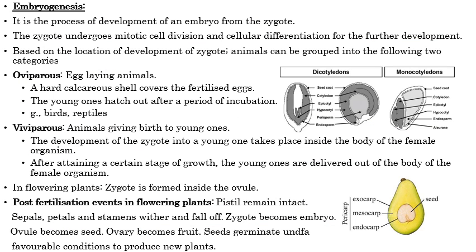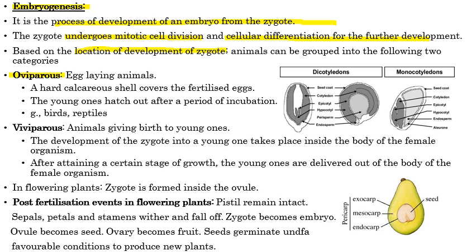So at last we'll discuss embryogenesis here. As we know, the zygote is the first cell formed for embryogenesis. Now the process starts, and the process of development of the embryo from the zygote is called embryogenesis. For this, the zygote starts mitotic cell division, and after cellular differentiation, they form the whole body. But based on the location of the zygote, animals can be grouped into two categories, meaning where these zygotes are formed: inside an egg or without the formation of an egg.